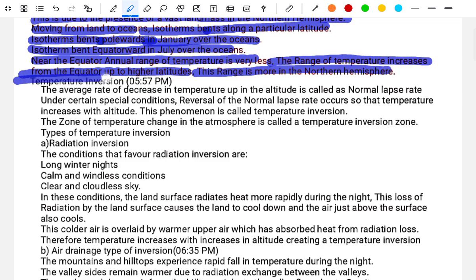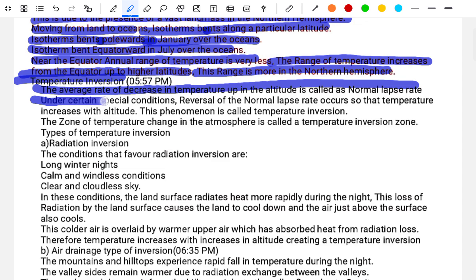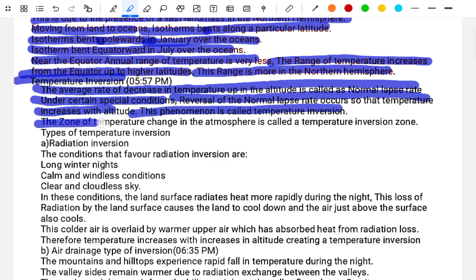The temperature inversion. The average rate of decrease in the temperature with altitude is called the normal lapse rate. Under certain special conditions, a reversal of the normal lapse rate occurs, and the temperature increases with the altitude. This phenomenon is called temperature inversion. The zone of the temperature change in the atmosphere is called the temperature inversion zone.